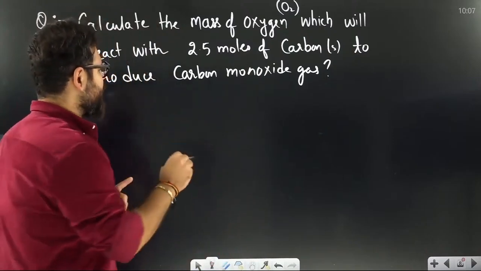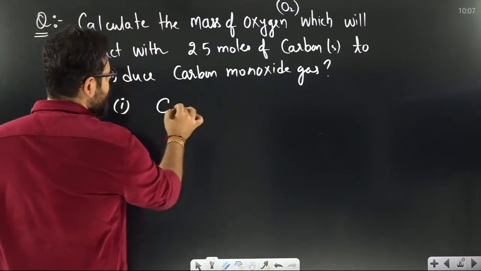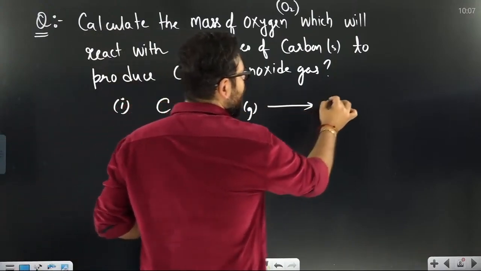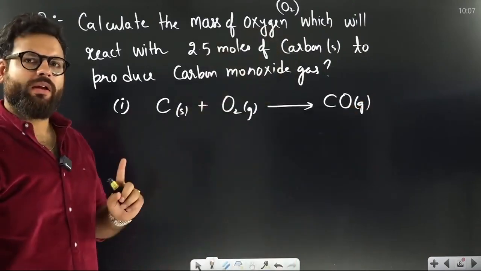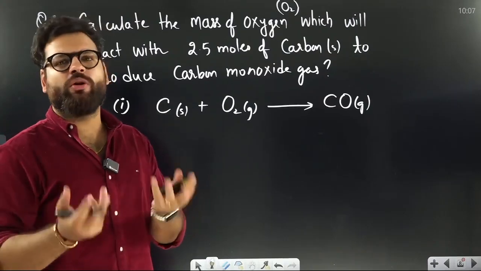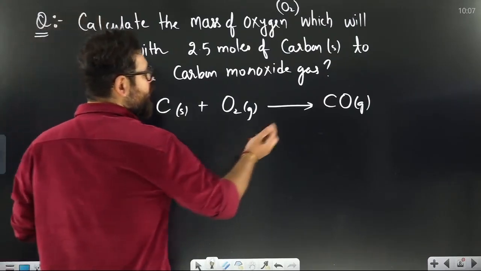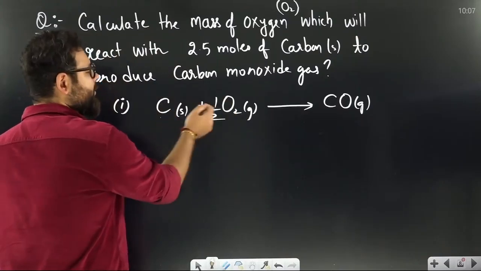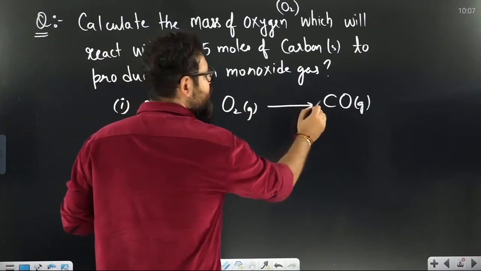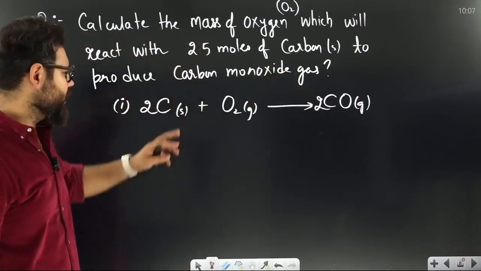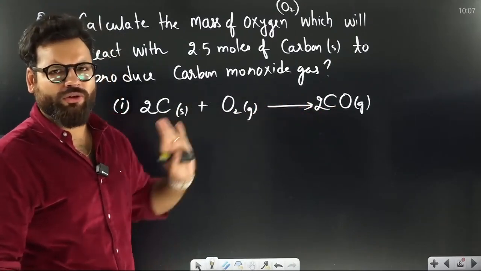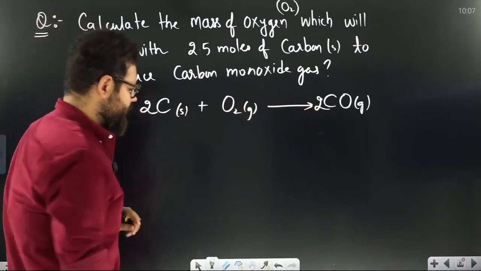First thing that I will do, step 1, I will write the balanced reaction. C solid plus O2 gas. I want to prepare carbon monoxide gas. Okay. Reaction is written. Now I will balance it. You balance it however you want. If you want to put a half here, you can say 1 carbon, half oxygen, 1 CO. Or if you want to balance it like this, 2 carbon, 1 oxygen, 2 CO. 2 moles of carbon react with 1 mole of O2 to give 2 carbon monoxide. All of you know this much of balancing. This is the balanced reaction.